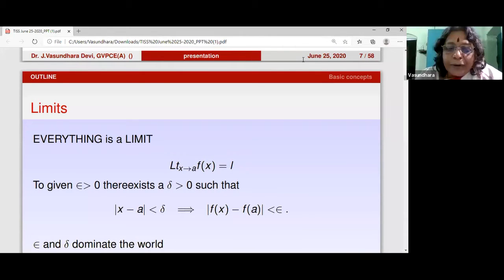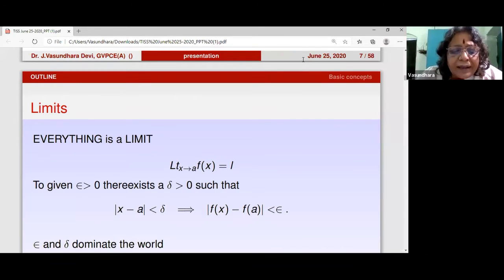So that a is like the deleted neighborhood. You cannot enter that point. Deleted neighborhood of a means that you cannot enter a. And then, depending on what your work is in that region, what your function is, you can go 10 feet nearer the ridge, 20 feet nearer the ridge, or 1 foot nearer the ridge. That depends on the error that is given to you, the epsilon, that tells you that you can go so far near the ridge. So keeping that in mind, you try to choose your x.